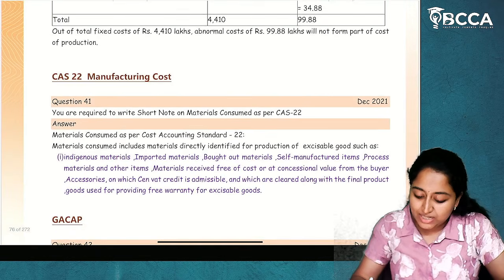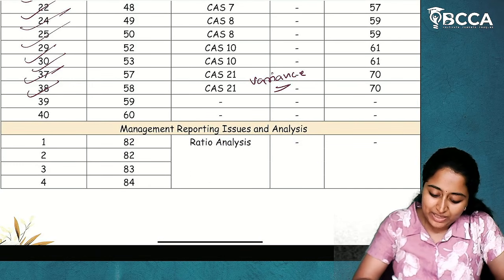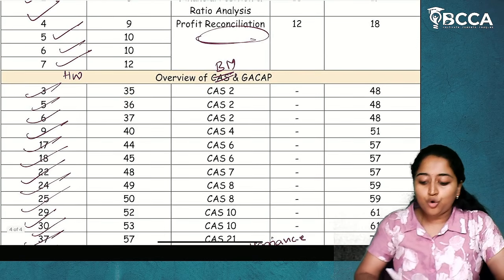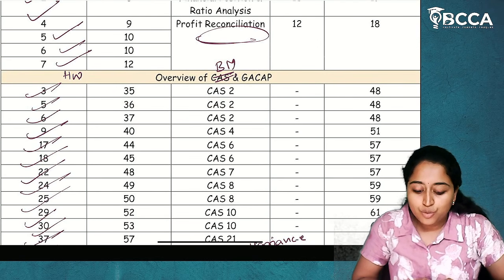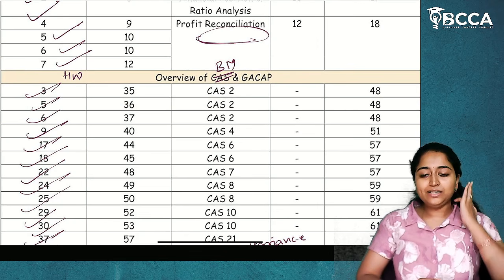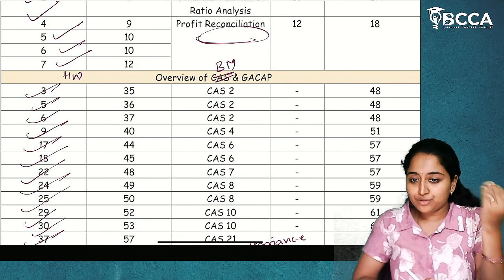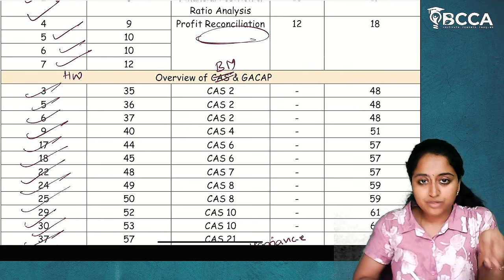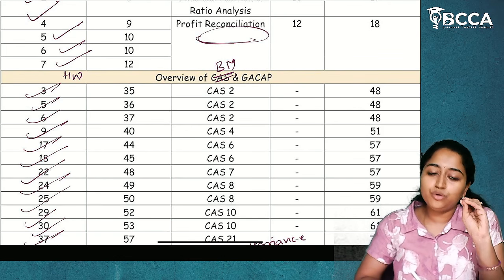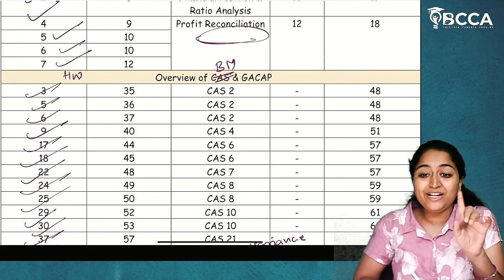I hope everything is clear to you. So we have completed the overview of cost accounting standards and GESA. Whatever we have seen, the entire Pinnacle book questions also we have covered, and I have also covered the board material questions. So these are more than enough for your examination if you are preparing conceptually.